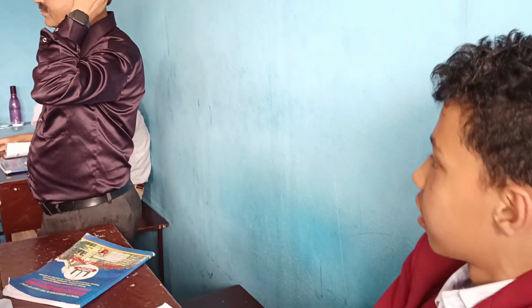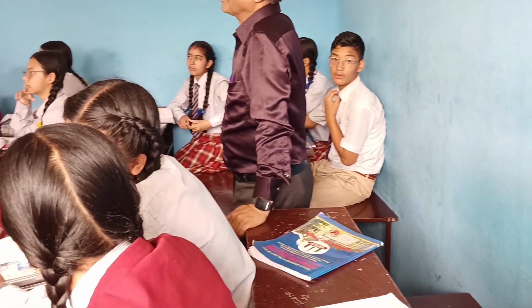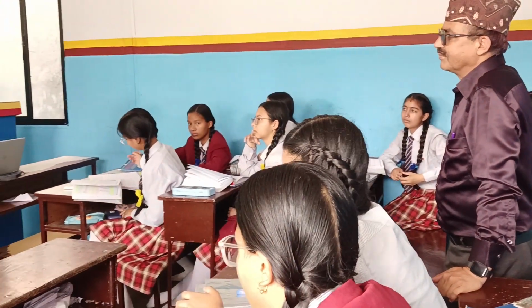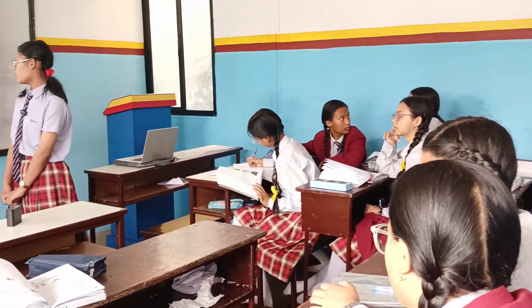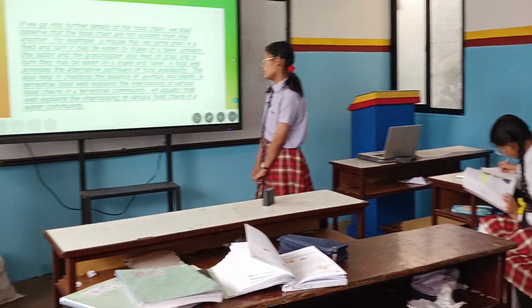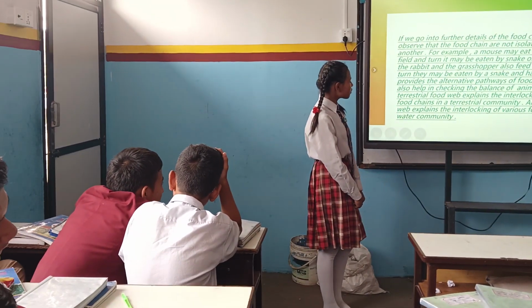A food web provides alternative pathways of food availability. This also helps in checking the balance of animals and plants. A terrestrial food web explains the interlocking of various food chains in a terrestrial community. The aquatic food web explains the interlocking of various food chains in a water community.